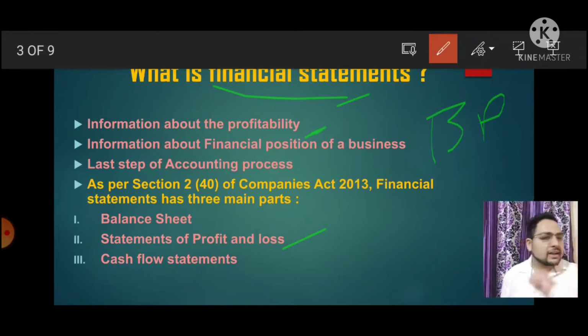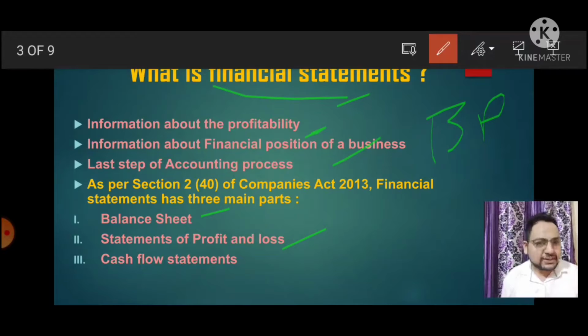Got that point? Another point, it informs about financial position also. The financial statement also provides us the financial position of the business. How can we know the financial position of the business? So for that, the company needs to make a balance sheet. Got it? Good. Another point, that is the last point, we can say financial statement is the last step of any account process. Because whenever a transaction happens, after that you record the transaction in books, at last you compare it with another statement. After that you get to know that your company earned profit or not, your company has a good financial position or not, right?